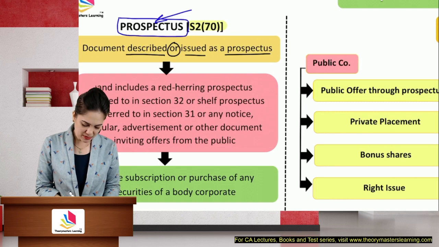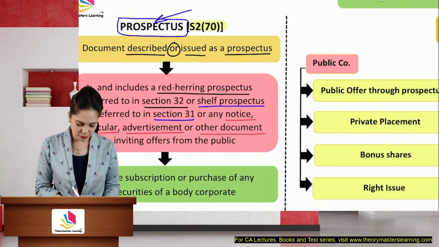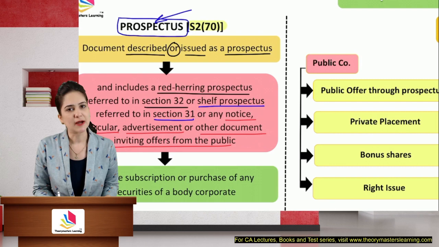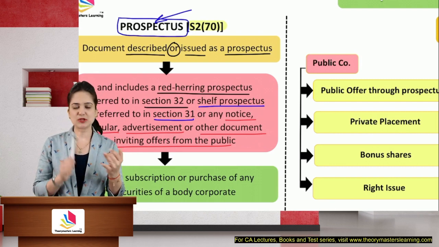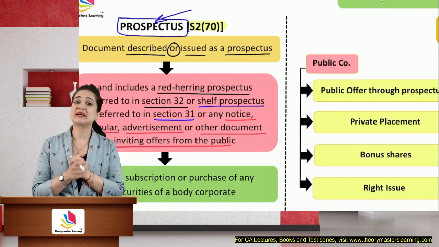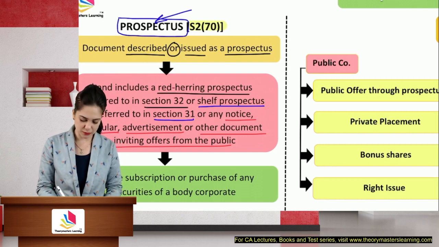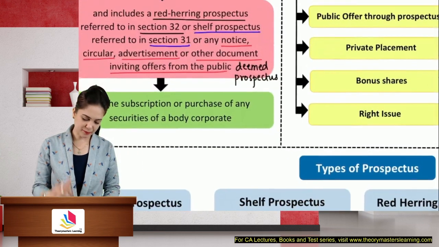It includes a red herring prospectus as defined under section 32, or a shelf prospectus as referred to in section 31, or any other notice, circular, advertisement, any other document inviting subscription from the public. So the types of prospectus are included in the definition itself. Red herring prospectus, shelf prospectus, any document, notice, advertisement will be considered as a prospectus. It is a deemed prospectus. Yes, students, they are referring to deemed prospectus. Yes, it is deemed prospectus.